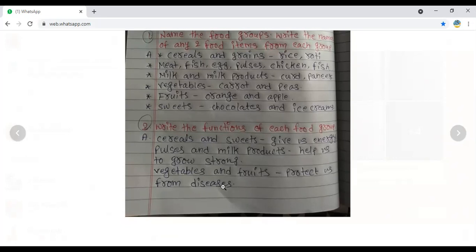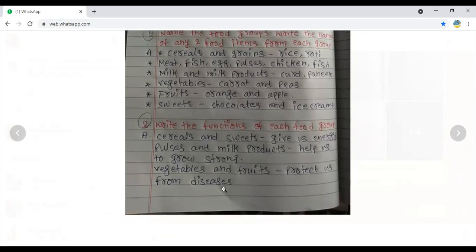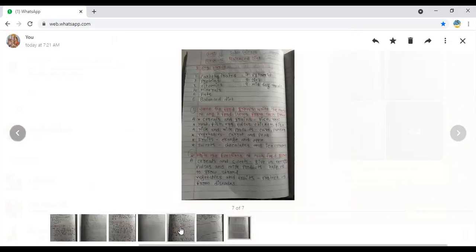Cereals and sweets, or you can say carbohydrate content is more in cereals. So it gives us energy. Sweets also have fats as well as some of the carbohydrates. So it will also give us energy. Pulses mostly have proteins. Milk is also having proteins which help us to grow strong. Fruits and vegetables are having vitamins which help to protect us from diseases. Yes, next one.